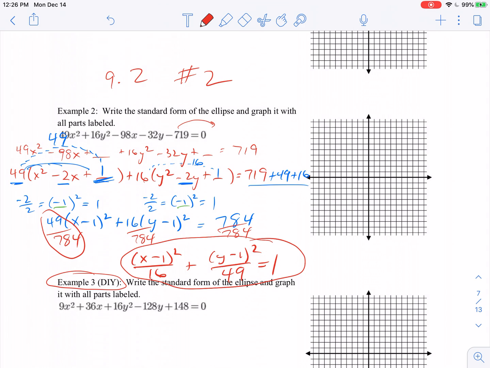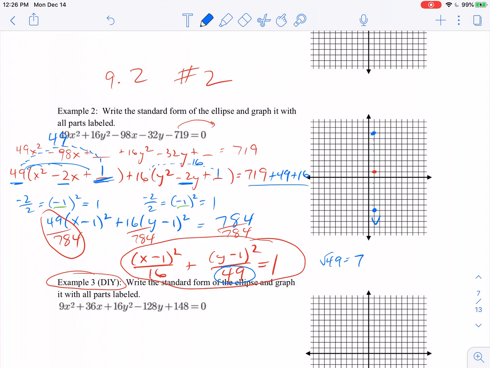So what I can do with this is go to the graph, and I know my center is at 1, 1. And with the ellipse, we should always do the bigger denominator first. So I'm going to take this 49, take the square root of 49, and I get 7. But because it's under the y, I'm going to go up 7: 1, 2, 3, 4, 5, 6, 7. And I'm going to go down 7: 1, 2, 3, 4, 5, 6, 7.